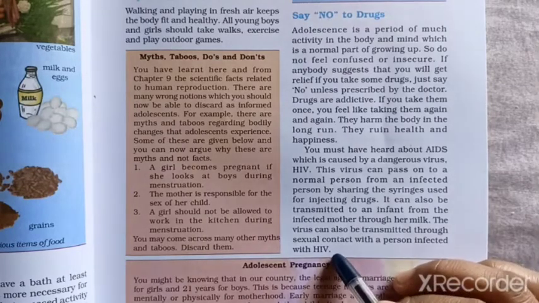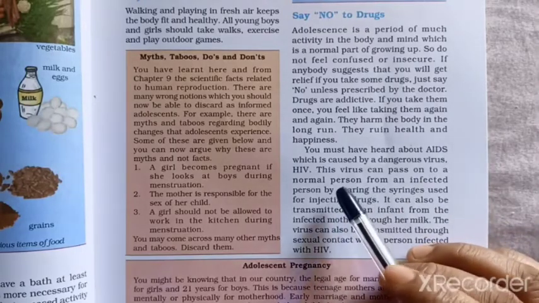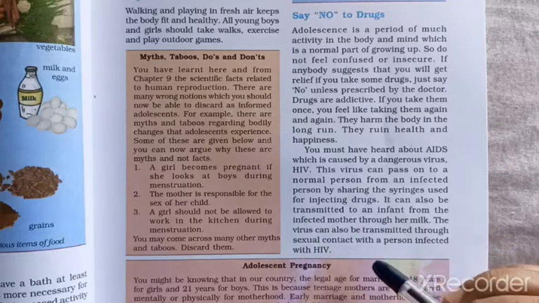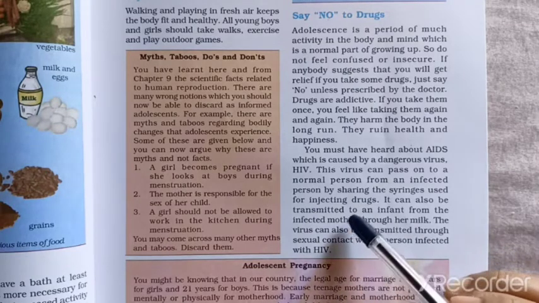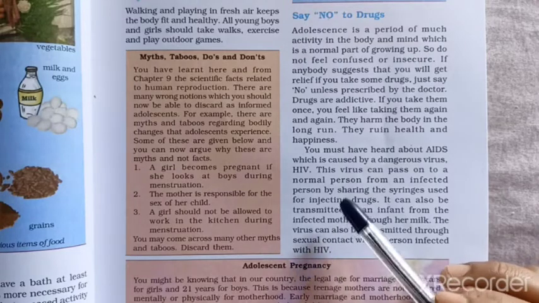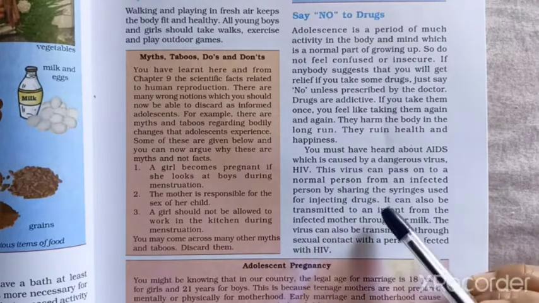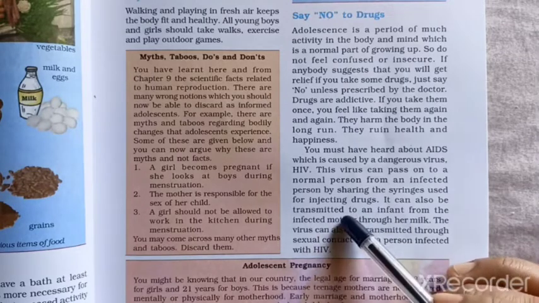So, AIDS is caused by a virus that is known as the HIV virus. This virus can pass on to a normal person from an infected person through these routes: by sharing a syringe from an infected person to another, from mother to child, and by transfusion of blood from the infected person to another.